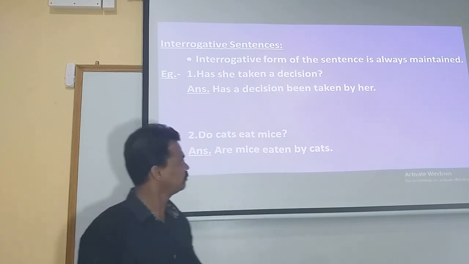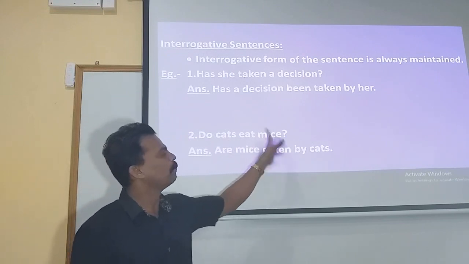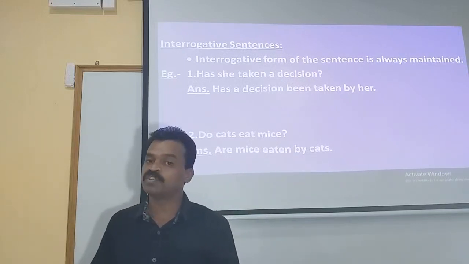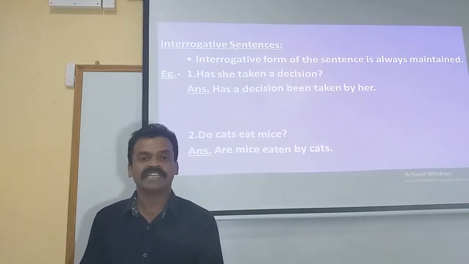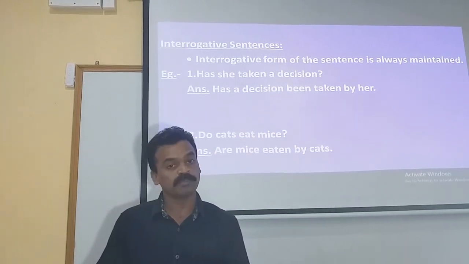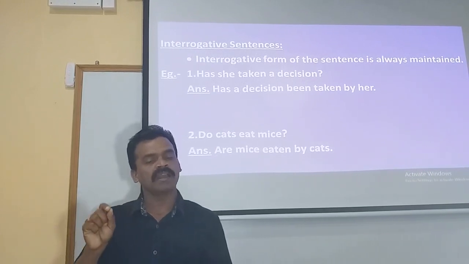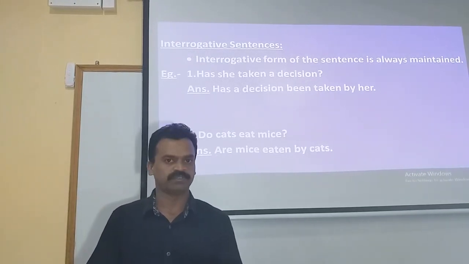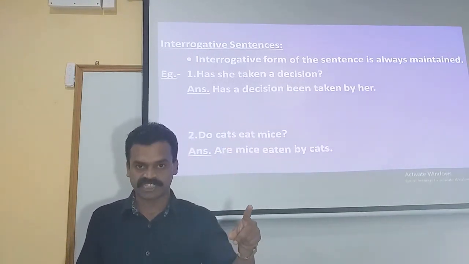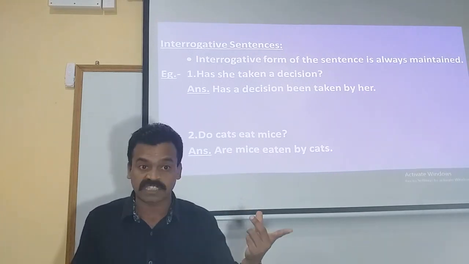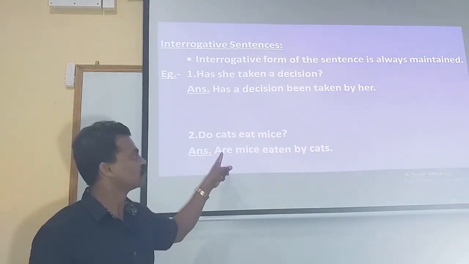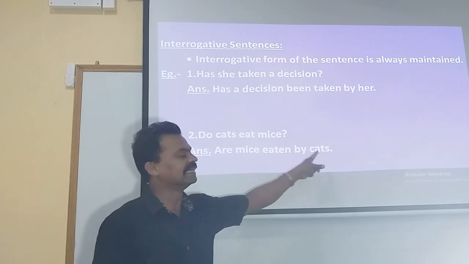Let's see one more example. Do cats eat mice? We have the base form of the verb here, which very clearly indicates the given statement is in simple present. And when the statement is in simple present, the rule to be applied is, are plus verb in its past participle form. So we have the object here as mice. Since it is an interrogative statement, the auxiliary verb will be used before the subject. And mice being plural, we made use of the auxiliary verb are. So, are mice eaten by cats?